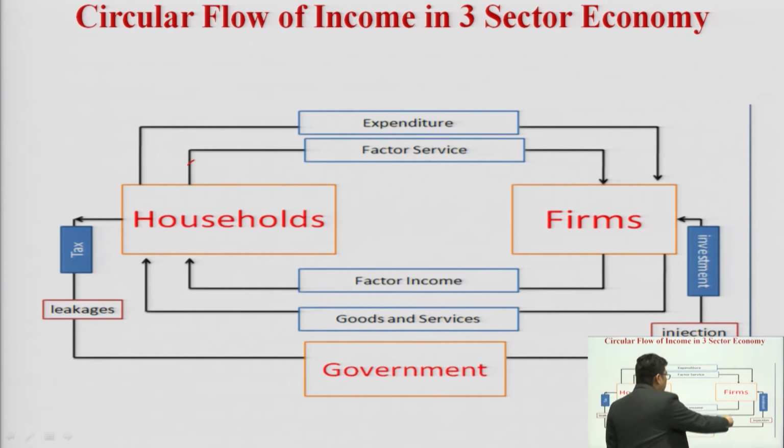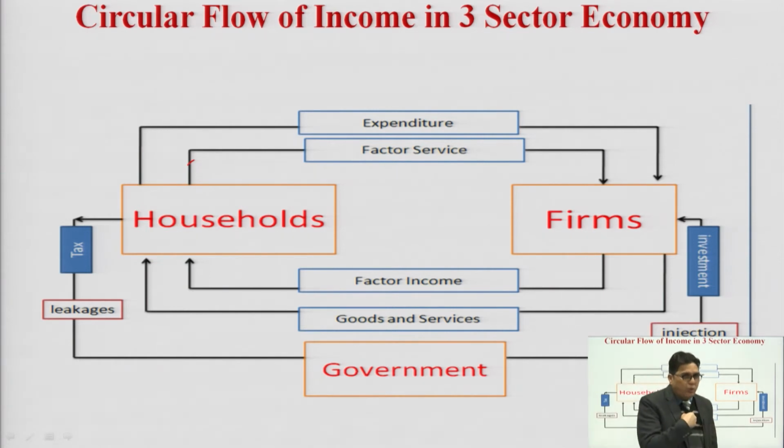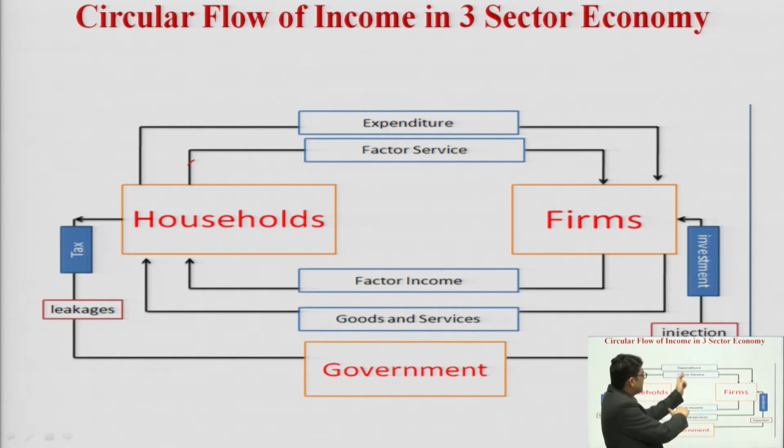In return, these firms give us factor income. I repeat, you need to understand that at the first stage there are factor services, which are given by individuals or employees: land, labor, capital and entrepreneurship. In return for these factor services, firms pay us, and that is called factor income.